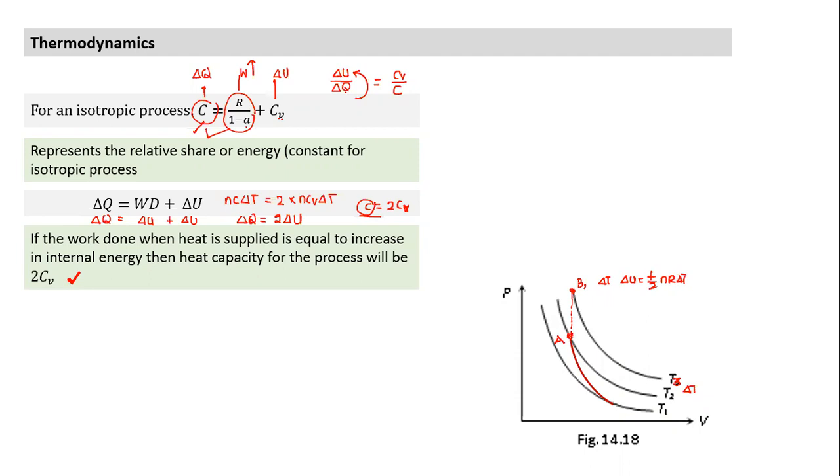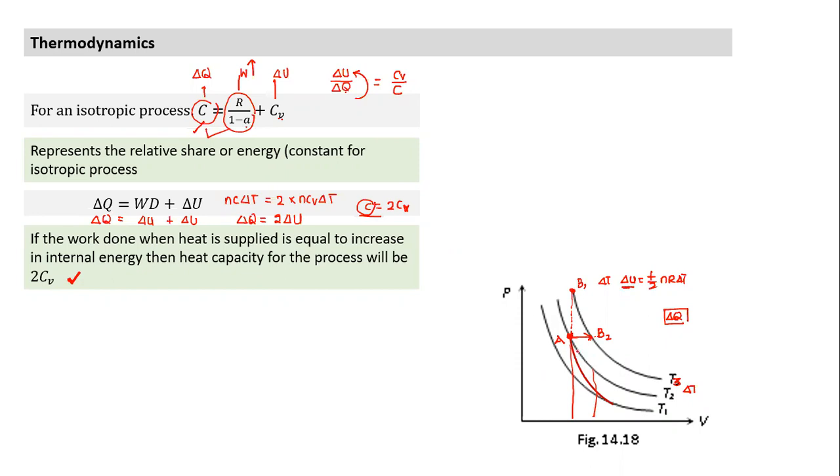A second process I can follow from here. In this case also delta U is the same. But what is the difference between B1 and B2? Which case will need more energy? Which case will need more heat? In both cases delta U is the same, but here work done is 0, here work done is so much. So which will need more heat, the A to B1 process or the A to B2 process? The A to B2 process will take more heat, because in addition to increasing internal energy, it is also doing work.